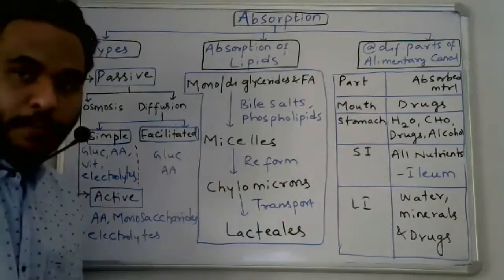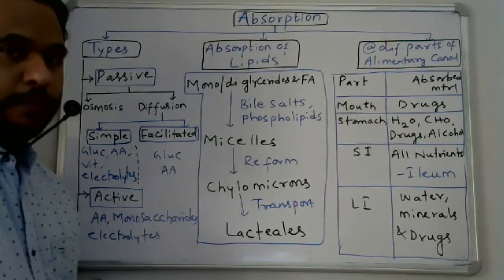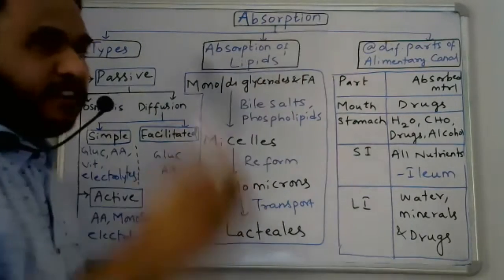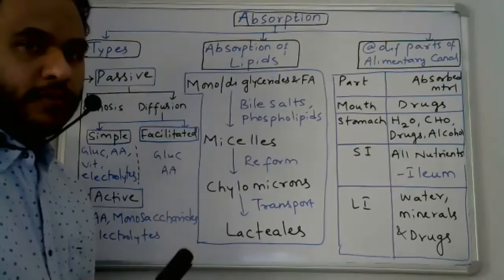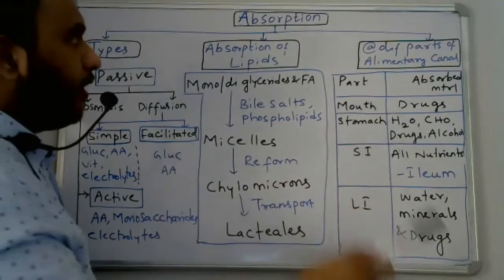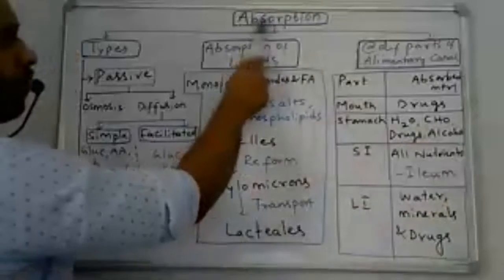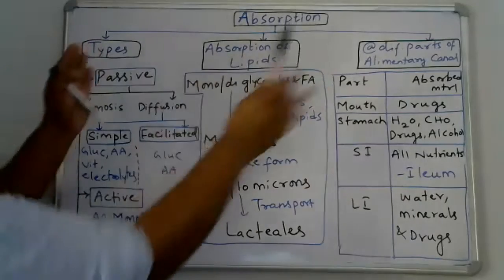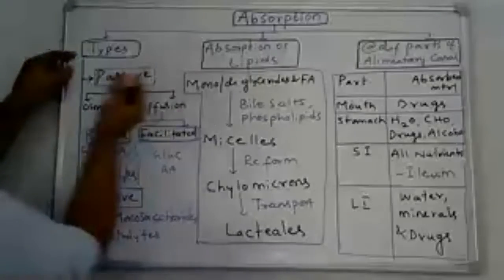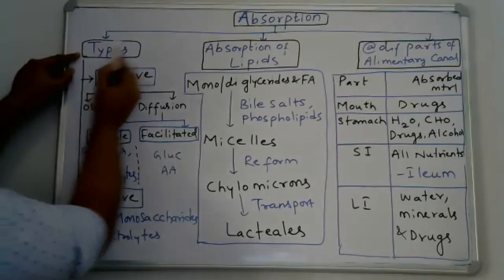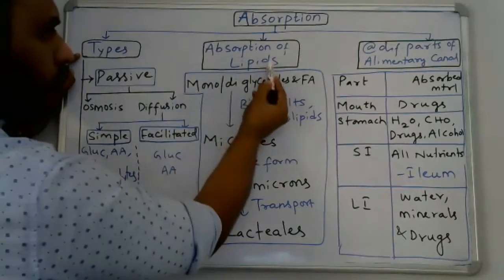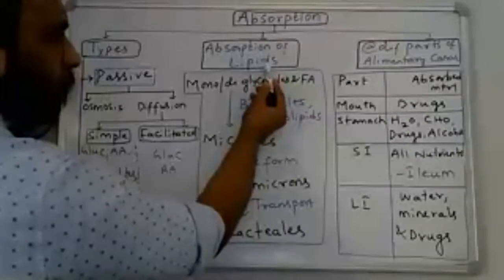So look here, absorption. I already explained the concept of absorption: the transport of digested end products of digestion entering into the blood and lymph. That is called absorption. Here, three topics we are learning in absorption. First, types of absorption. Second, absorption of lipids.